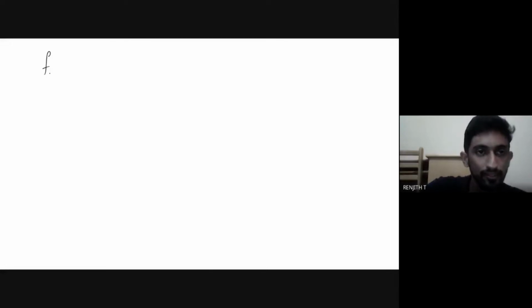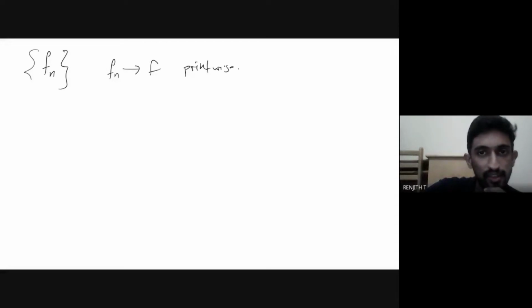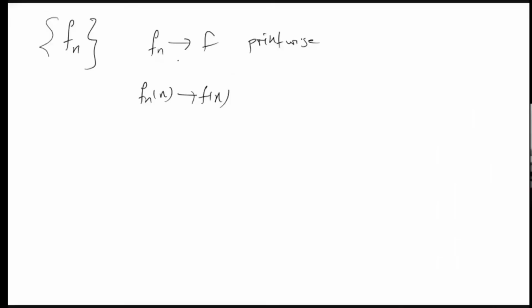if we have a sequence of functions Fn, we are saying this Fn converges to F pointwise if, for each x, Fn(x) will be a numerical sequence. So we know the definition of when a sequence converges. So we will say that Fn(x) converges to f(x) for all x, then we will say that Fn will converge to F pointwise. So you should give a lot of importance to this term pointwise.